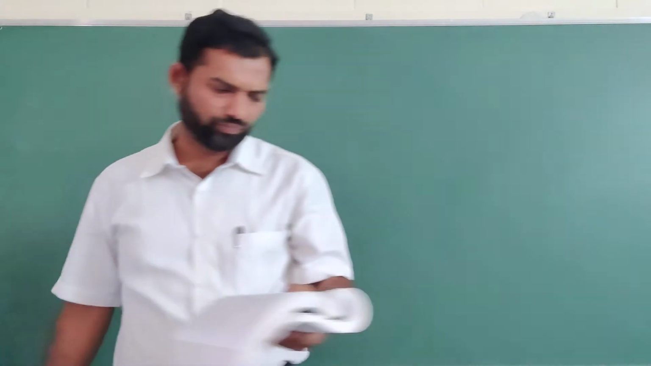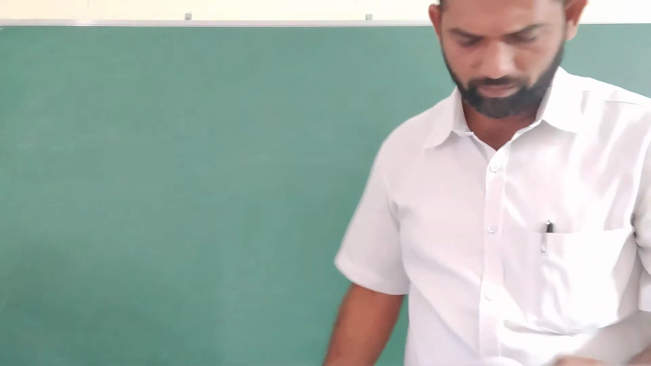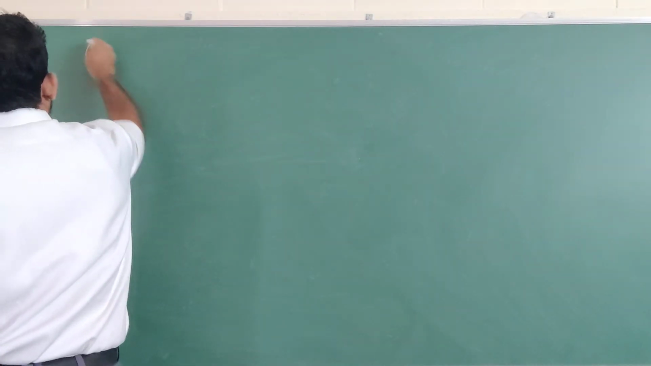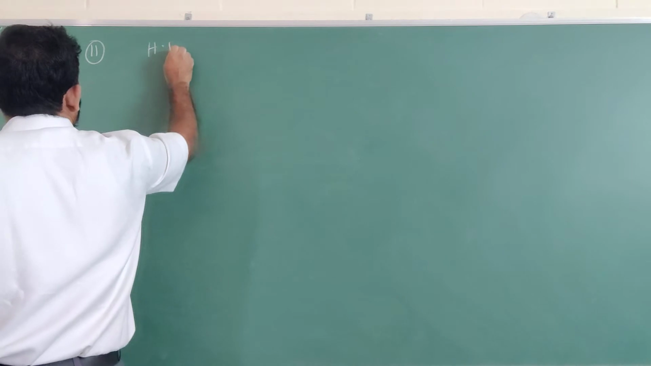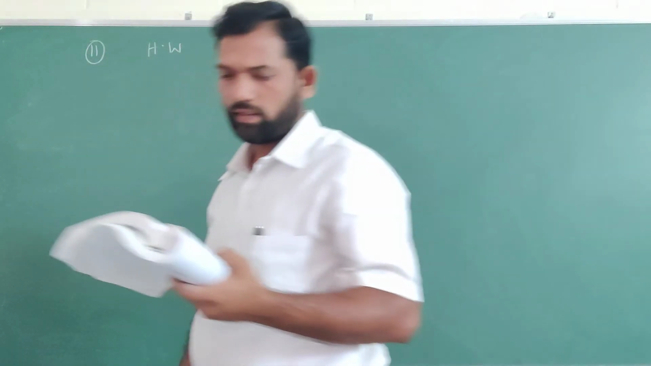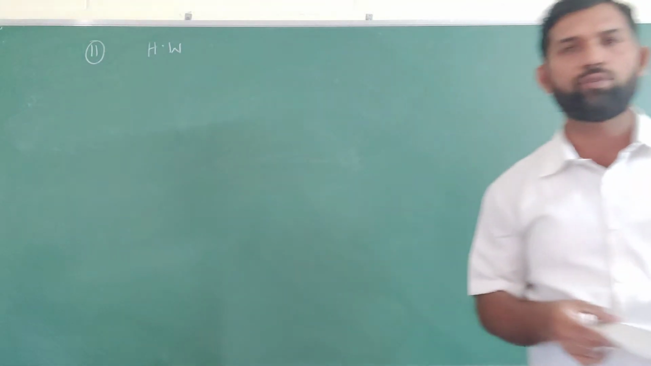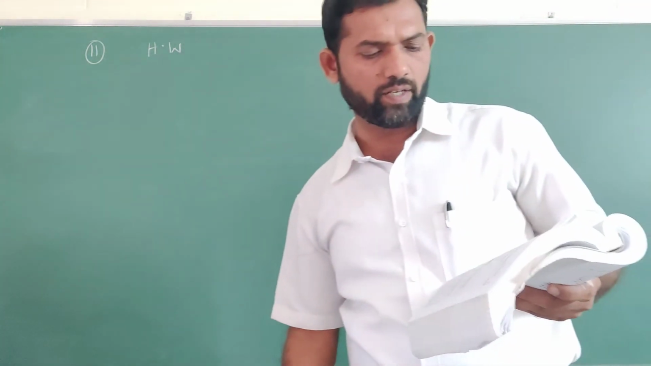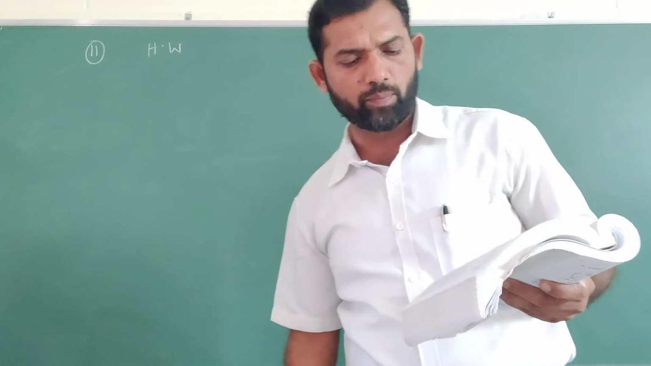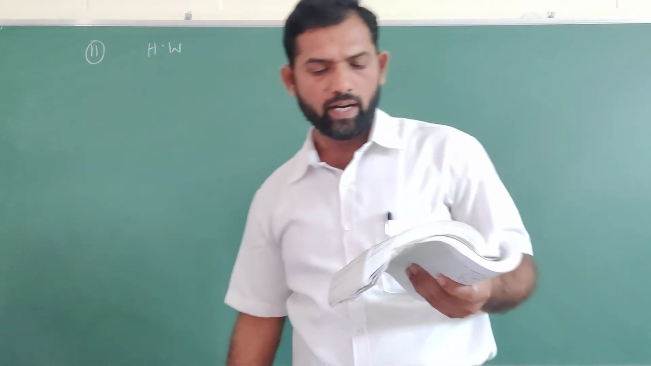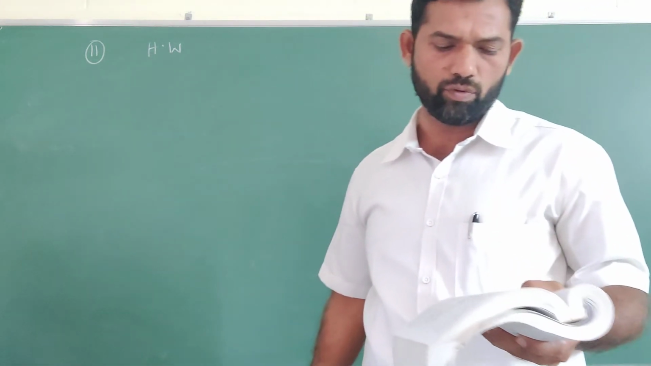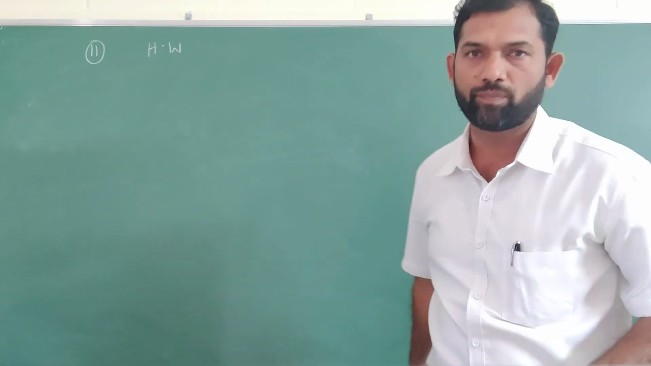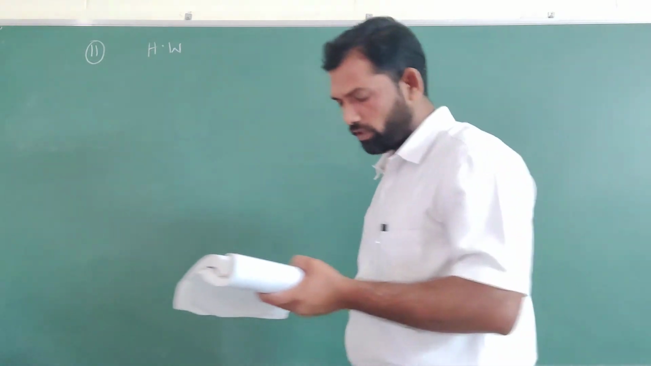Next one, the 12th one. The 11th one is also the same model question. You have to do homework. Find the equation of the circle passing through the points 2, 3 and minus 1, 1 and whose center is on the line. The procedure is the same, so you have to practice. Next, 12th one.